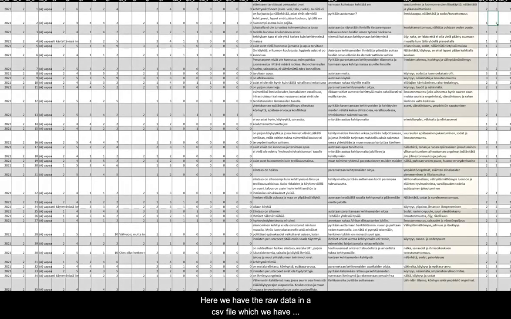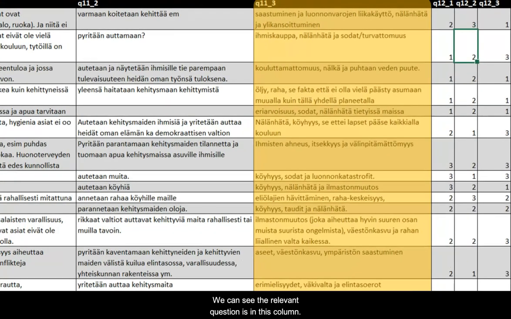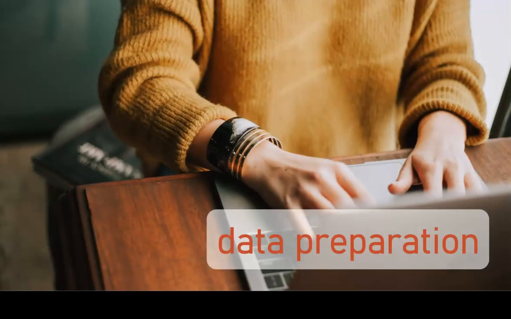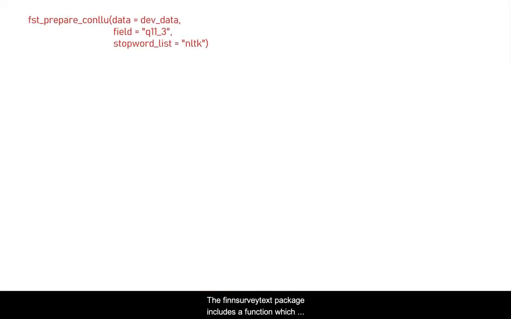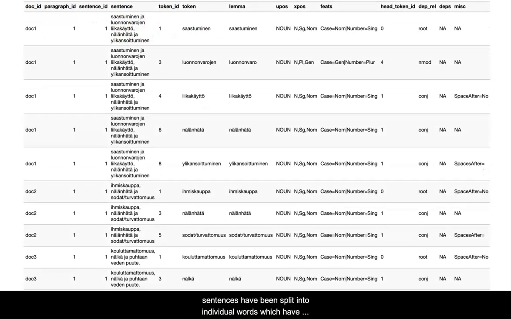Here we have the raw data in a CSV file, which we have downloaded from the archive website. We can see the relevant question is in this column. Now we will prepare the data for analysis. The FinSurveyText package includes a function which converts our data into a convenient format. In this format, we can see that the sentences have been split into individual words, which have been annotated with their relevant part of speech tag and lemmatized to a base form.